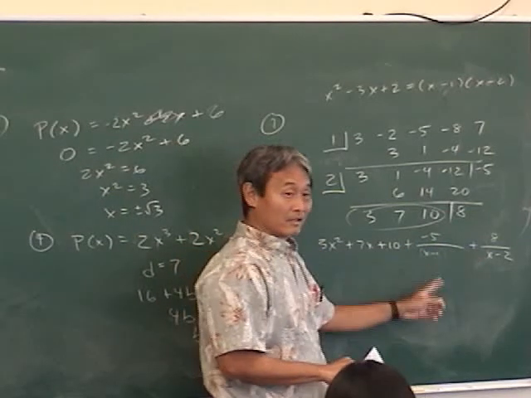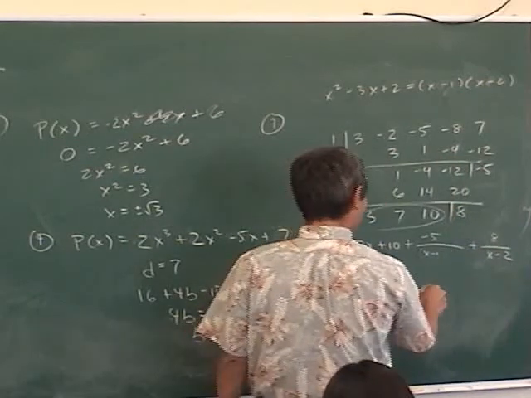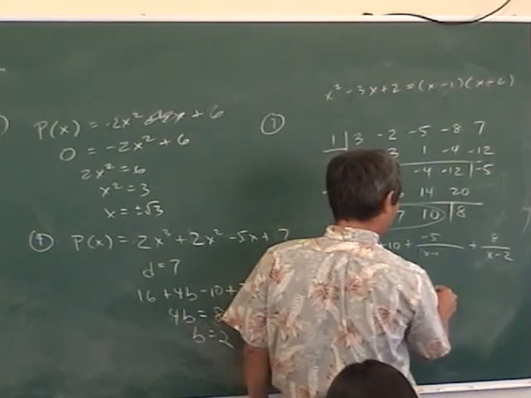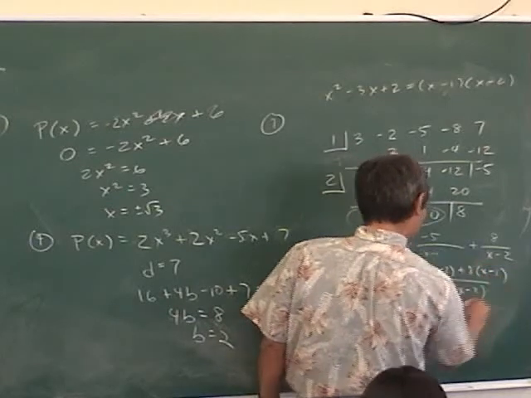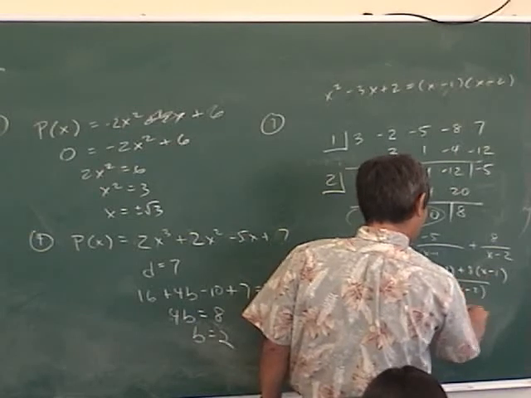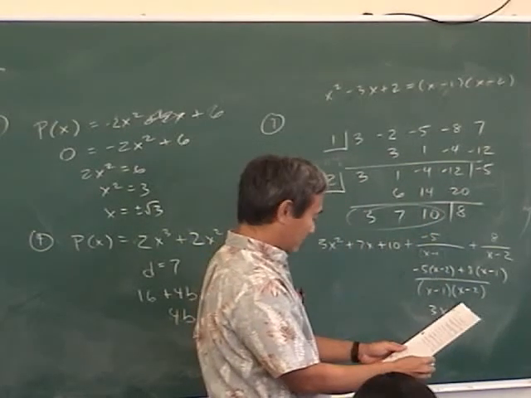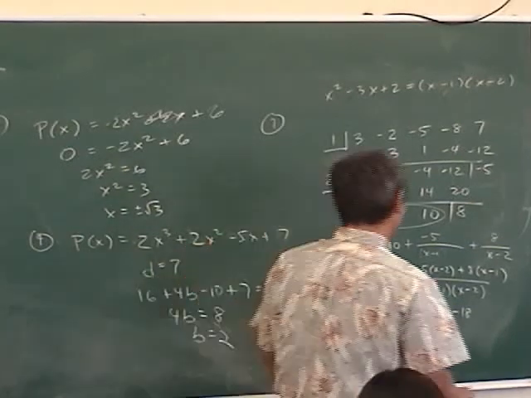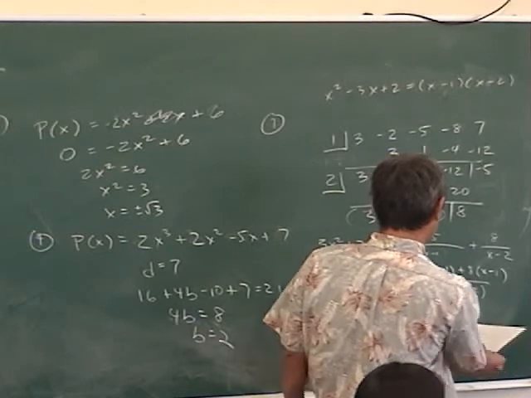Okay, so if you have this and this, what's the least common denominator? X minus 1 times x minus 2. So on the top you're going to get negative 5 times x minus 2 plus 8 times x minus 1. So you get negative 5x plus 8x is 3x. Minus 10 minus 8 is minus 18. Is that correct? No?